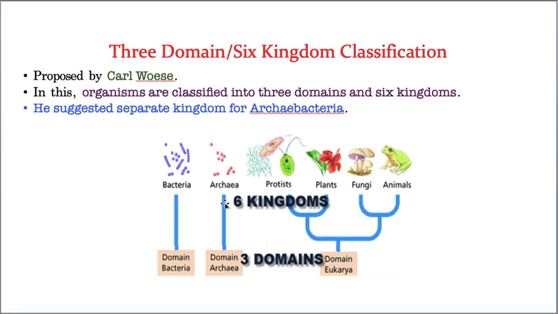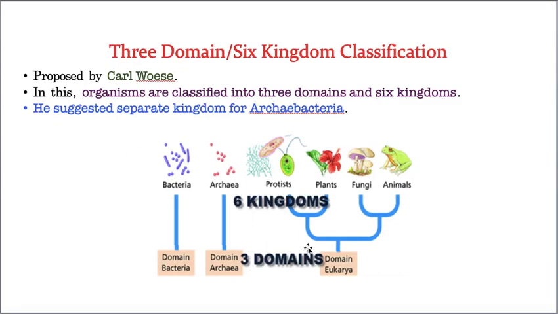bacteria, whereas domain Archaea, what is the meaning of archaea? Ancient or old bacteria were included under domain Archaea. That means the earliest bacteria were included under Archaea. And the third domain is domain Eukarya. In that he included four kingdoms: kingdom Protista, Plantae, Fungi, and also Animalia. So 1, 2, 3, 4, 5, 6: bacteria, archaebacteria, protists, fungi, plants, and animals.